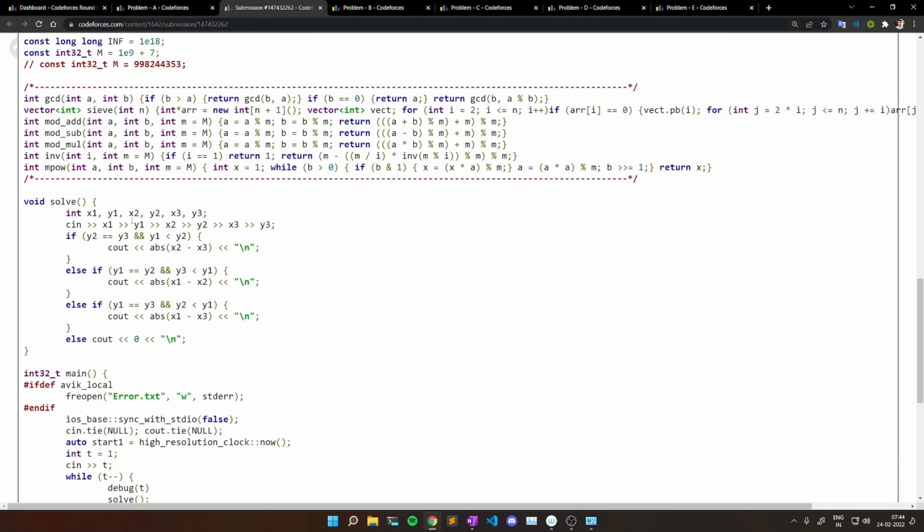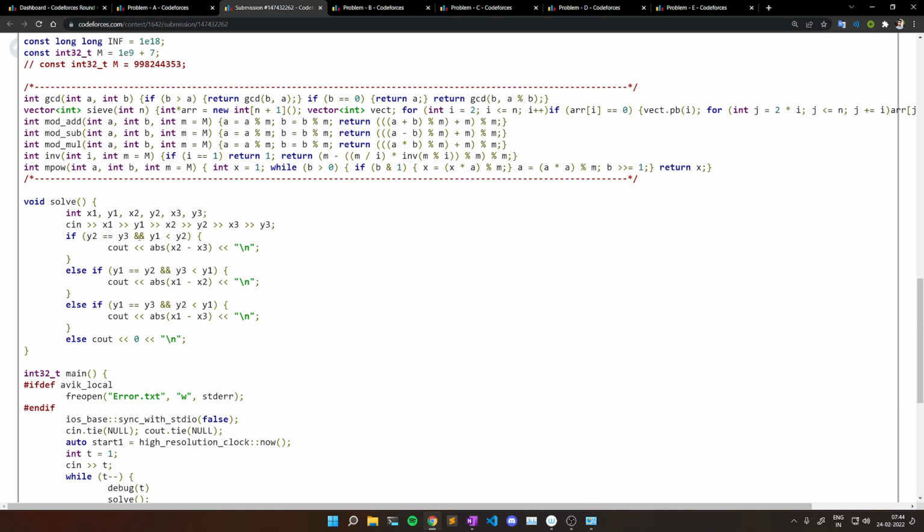So first, I take the input x1 y1, x2 y2 and x3 y3, and now I check whether there are three cases, I mean three combinations where the line formed by 2 points will be parallel to the x-axis. So I check whether y2 and y3 are equal or not. That means x2 y2 and x3 y3 will form a parallel line.